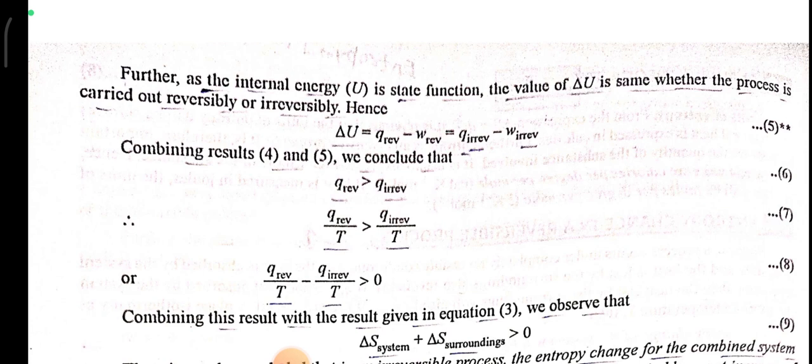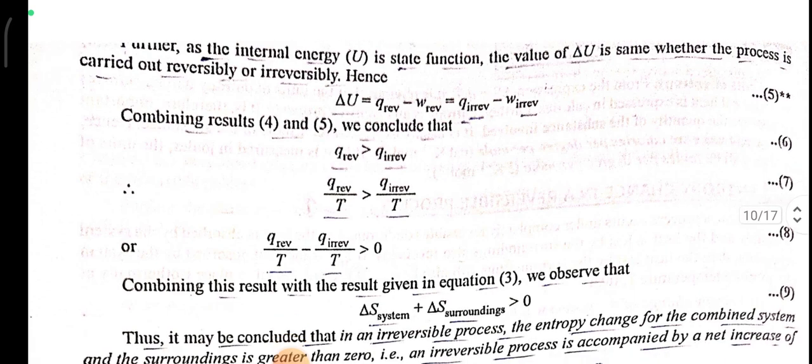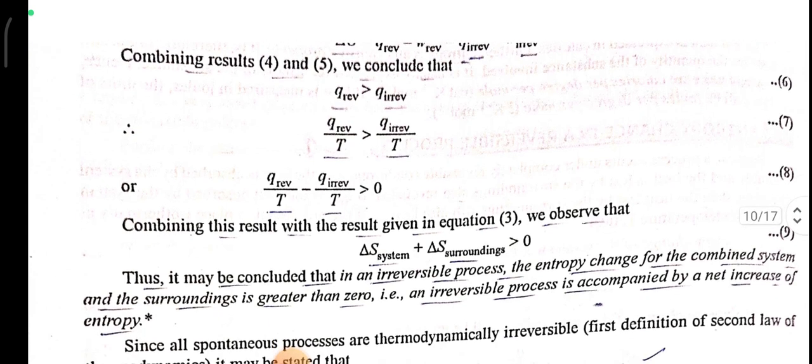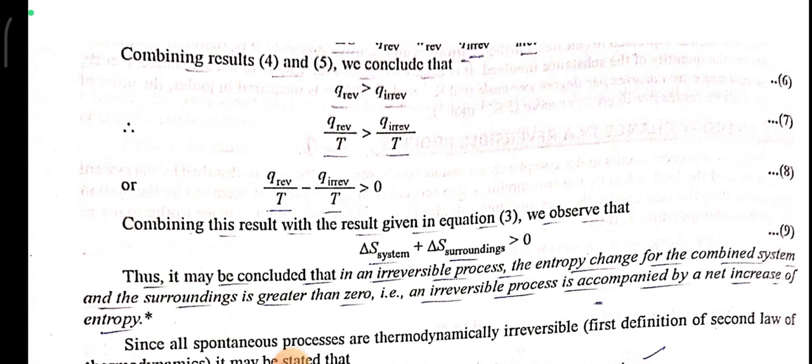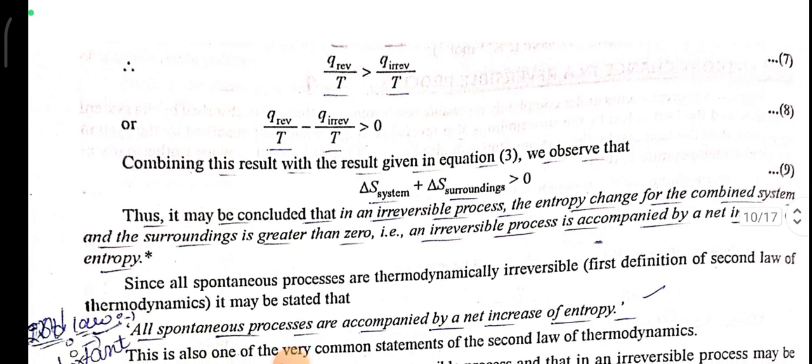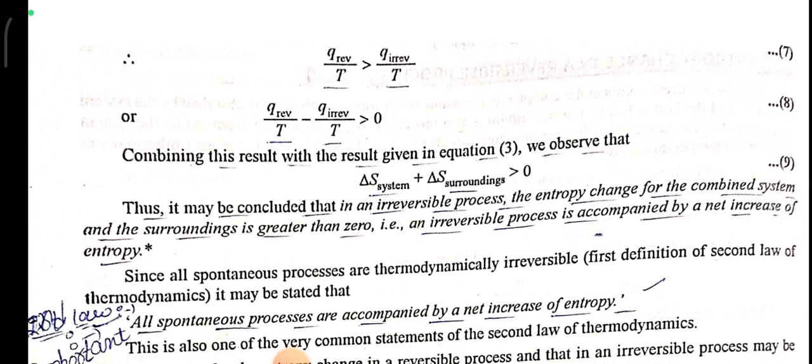Hence, delta U equals Q reversible minus W reversible equals Q irreversible minus W irreversible. Combining the results, Q reversible is greater than Q irreversible. So Q reversible upon T is greater than Q irreversible upon T. Q reversible upon T minus Q irreversible upon T is greater than 0. Combining the result, delta S for system plus delta S for surroundings is greater than 0.